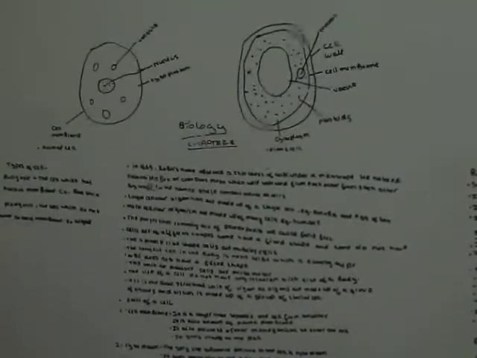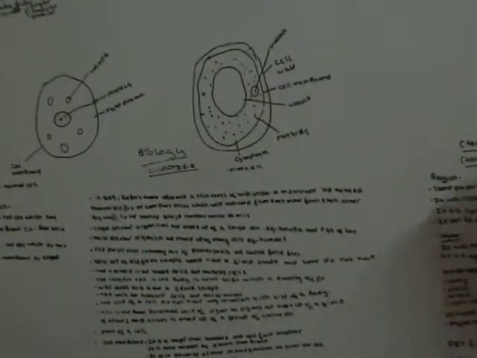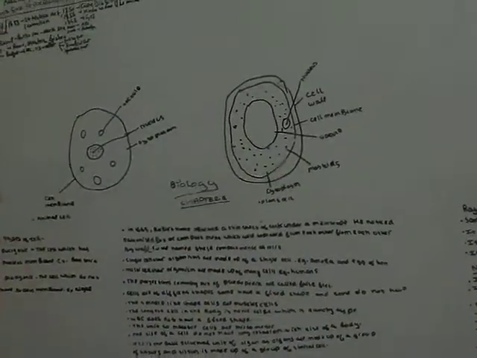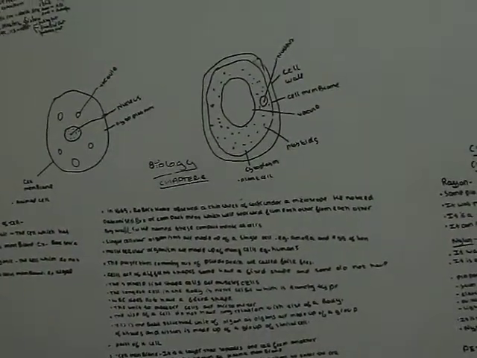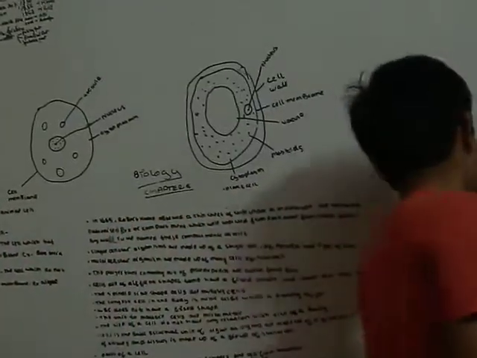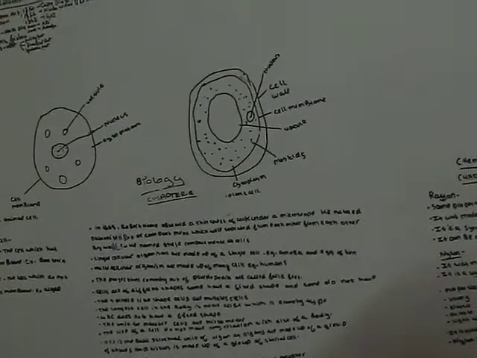Single cellular organisms are made up of a single cell. Example, amoeba and egg of a hen. Multicellular organisms are made up of many cells. Example, humans. The projections coming out of amoeba are called pseudopodia, or false feet.